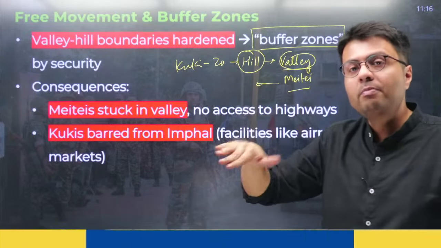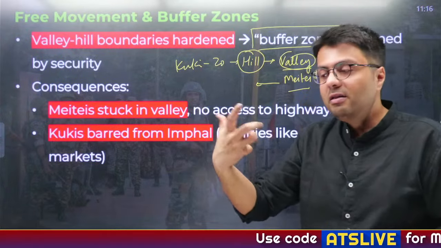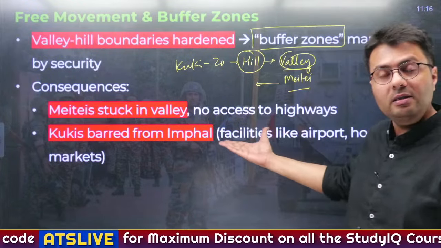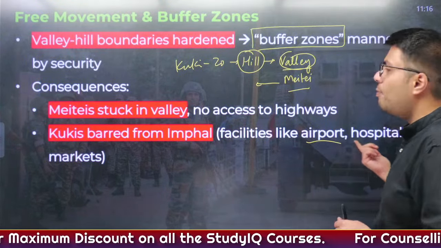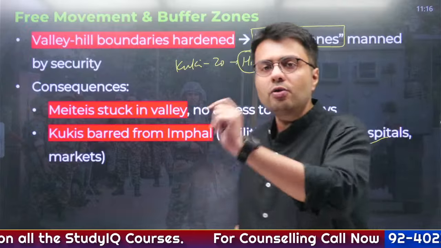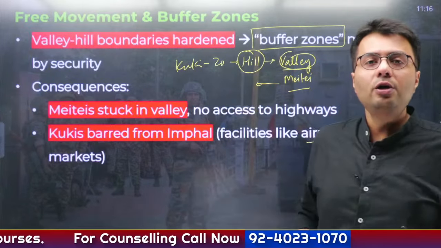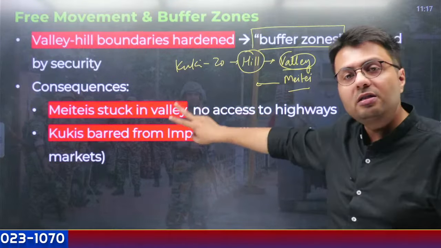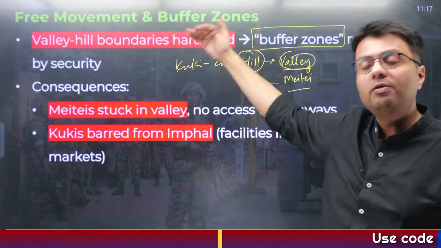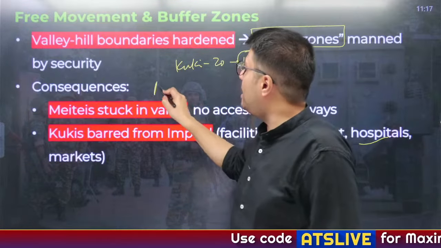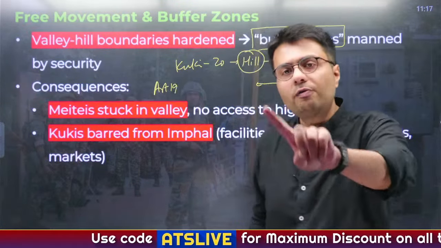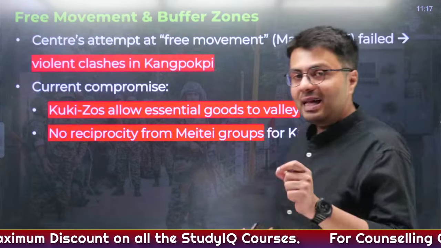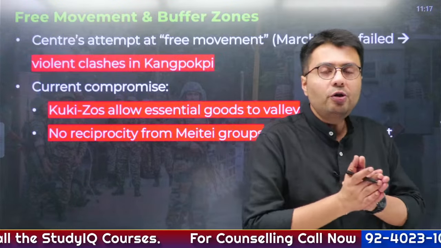Another problem is that members of the Kuki-Zo community living in the hills require services that are available in a valley region like Imphal. Imphal is the capital of Manipur, which has access to an airport, hospitals and markets. Kuki-Zo people can't come freely to the valley regions of Imphal because it is an area dominated by Meitei people. This is the consequence of violence, which violates the Article 19 rights of both communities, be it Kuki-Zo or Meitei.